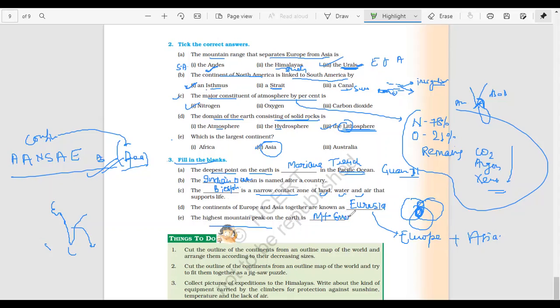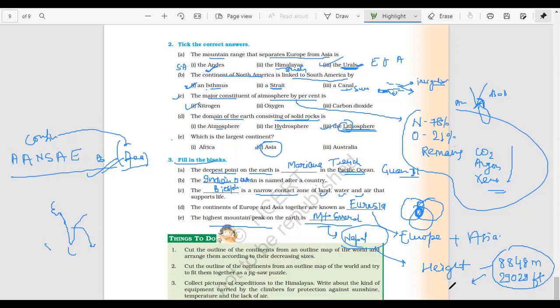Mount Everest is found in Nepal. Just remember this. Earlier, the height of the highest mountain, Mount Everest, was 8848 meters, which is also 29029 feet. But now in 2010, in a joint survey of China and Nepal, इसका नया हाइट identify किया गया है, उसको बोलते हैं 8848.86 मीटर, which is a slight increase over the earlier height by 0.86 meter. Accordingly, you can adjust in terms of it.